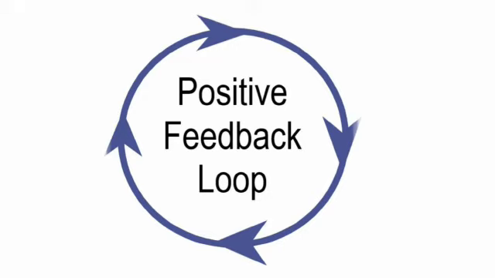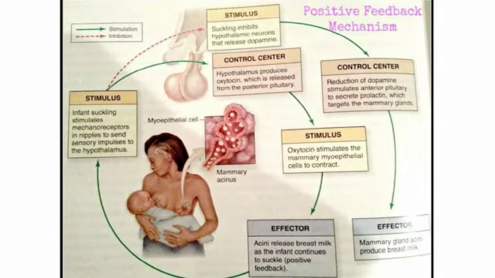An example of positive feedback is lactation. When the baby is sucking on the mother's nipple, this will activate mechanoreceptors in the nipple. These receptors will send signals to the brain via neurons, telling the brain's pituitary gland to release two hormones, prolactin and oxytocin. Prolactin is a hormone which stimulates milk production in the breast tissue. Oxytocin is a hormone which stimulates smooth muscle contraction, so the milk produced is ejected out of the nipple and taken by the baby.